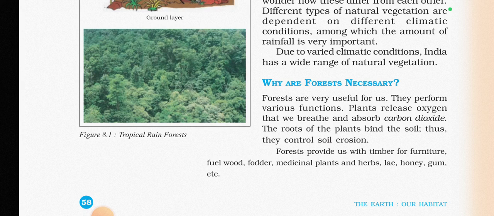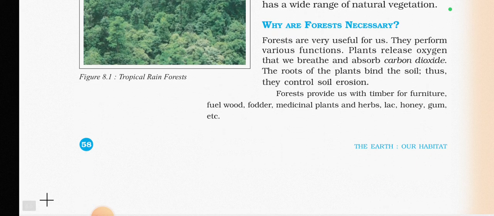Why are forests necessary? Forests are very useful for us, and they perform various functions. For example, plants release the oxygen that we breathe and absorb carbon dioxide. The roots of the plants bind the soil and thus control soil erosion, otherwise the soil will get eroded.